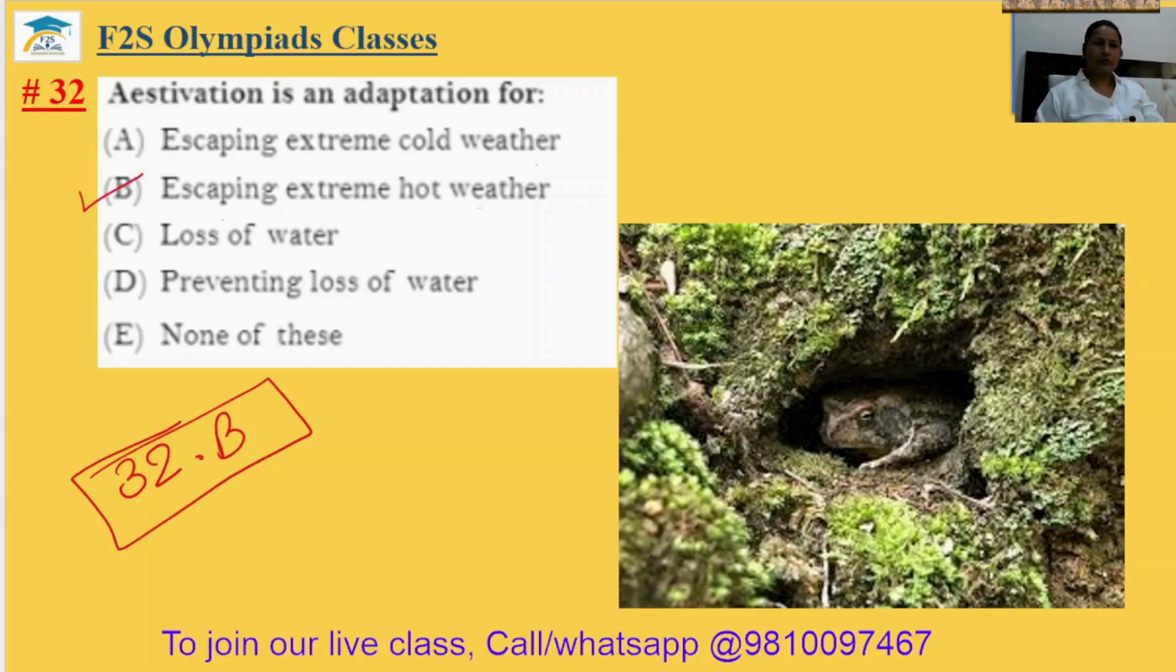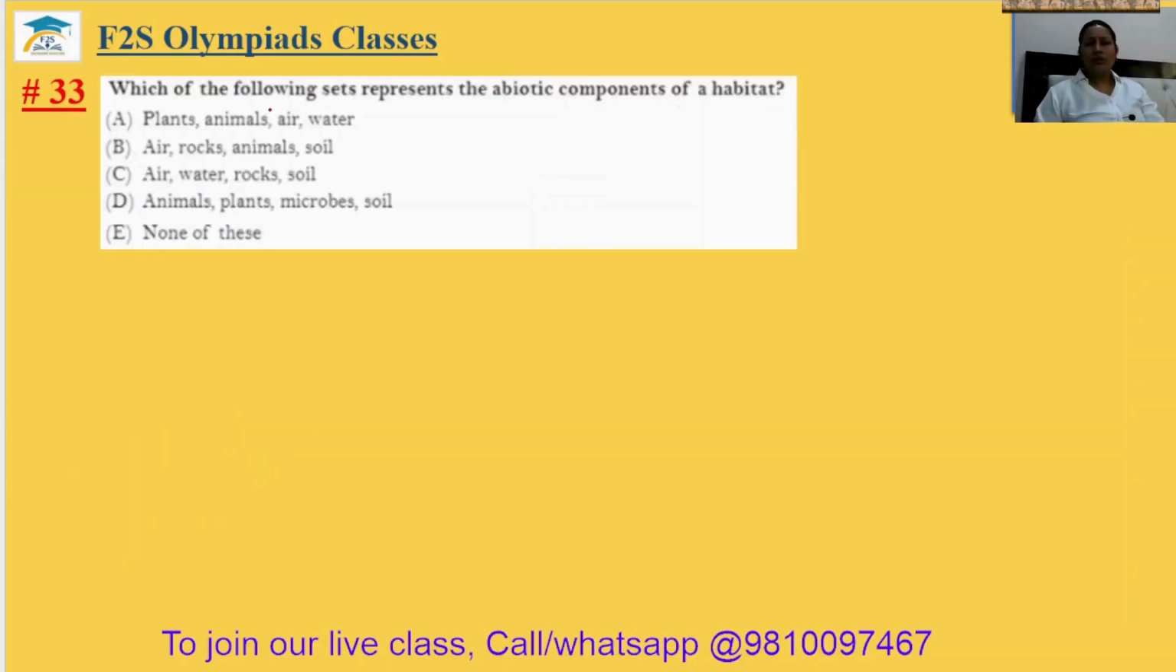Question number 33. Which of the following sets represent the abiotic components of the habitat? Abiotic means non-living components. So plants, animal, air, water: plants and animal are the living components. Air, rocks, animal, soil: animal is the living component. That is your biotic component. Air, water, rocks and soil all are the natural and non-living. So these are your abiotic components.